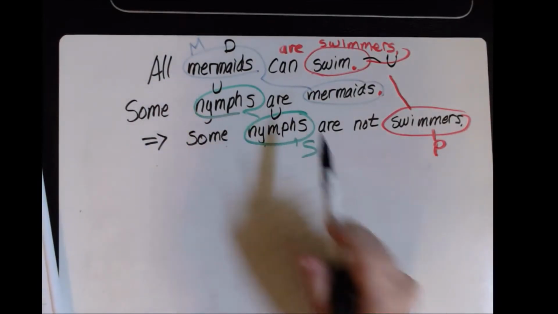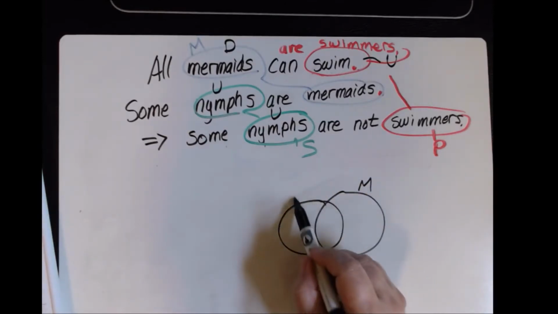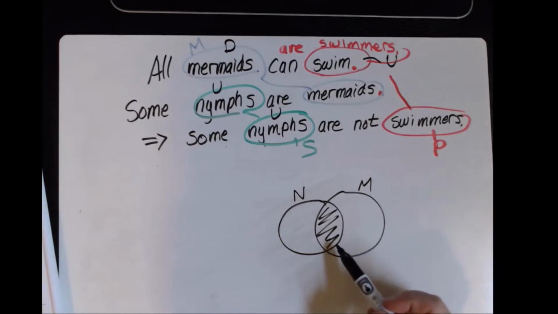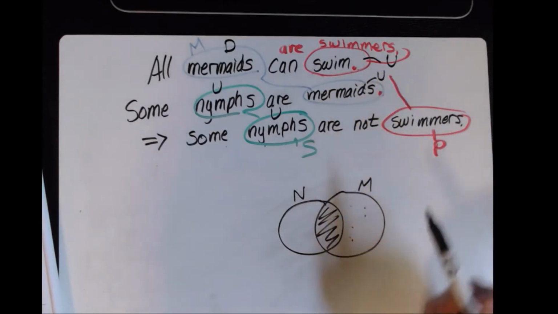Mermaids. Some nymphs are mermaids. So here's my set of mermaids. Here's my set of nymphs. Some of them overlap, but not every one. So therefore, mermaids here is undistributed.